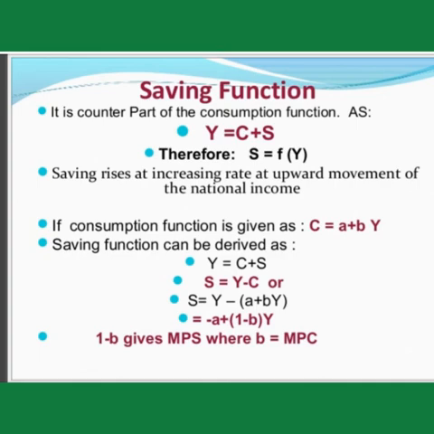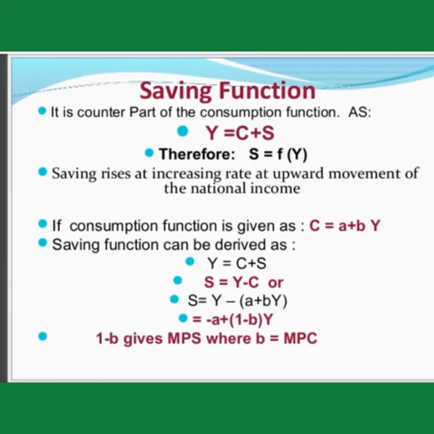So here, S equals Y minus C, and we are substituting that value. At last, it is derived that B equals MPC, so the letter B is used to indicate marginal propensity to consume.